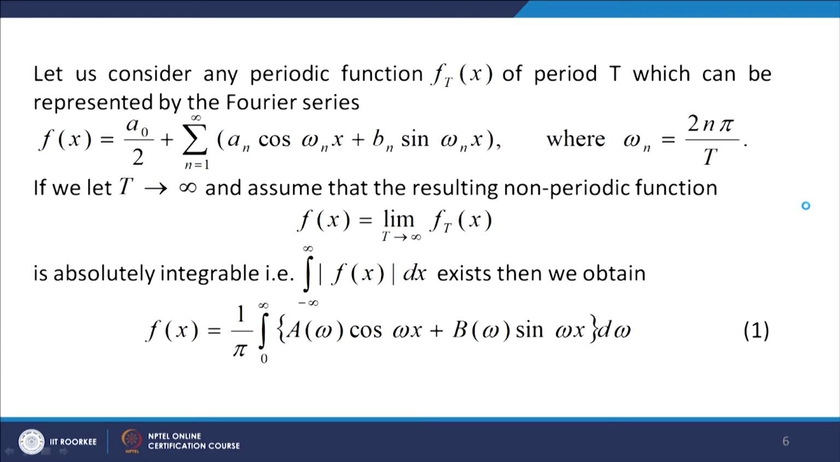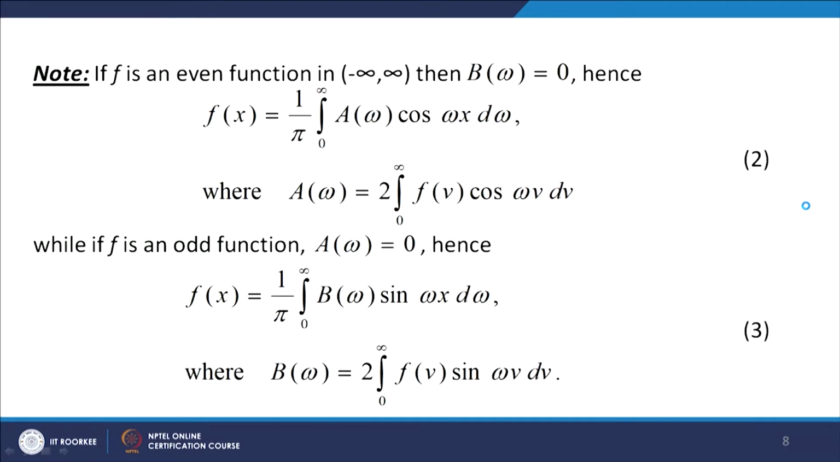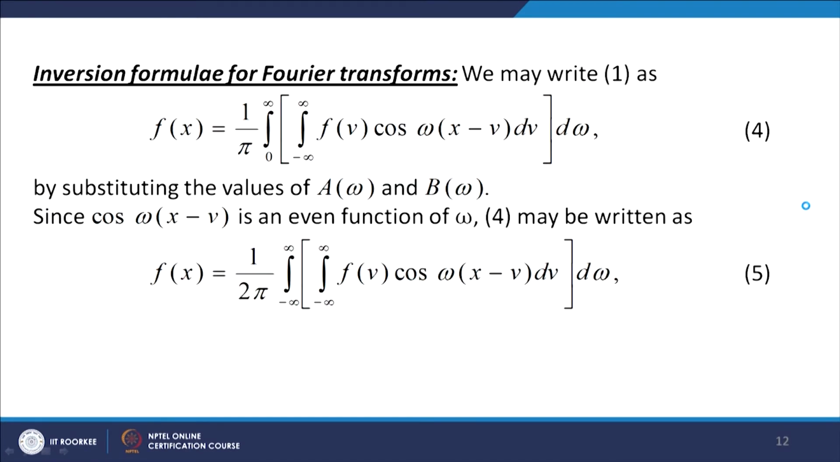So, using cos a cos b plus sin a sin b equal to cos(a minus b), we have this expression: 1 over pi integral 0 to infinity, integral minus infinity to infinity f(b) cos omega(x minus b) db d omega. Now, here better let us look at this function cos omega(x minus b). It is an even function of omega. The integral over omega is from 0 to infinity. So, we can make it from minus infinity to infinity and divide by 2 because of the fact that cos omega(x minus b) is an even function.